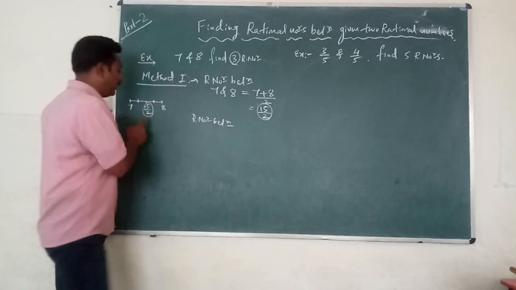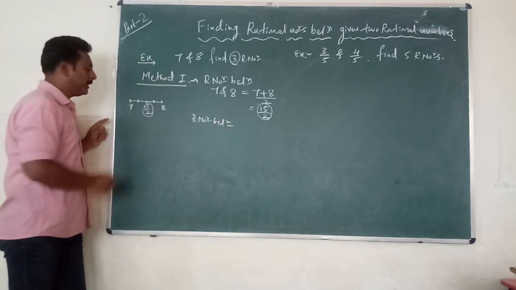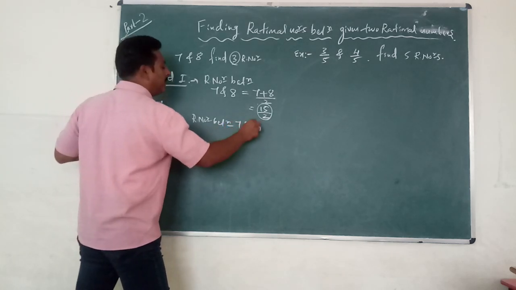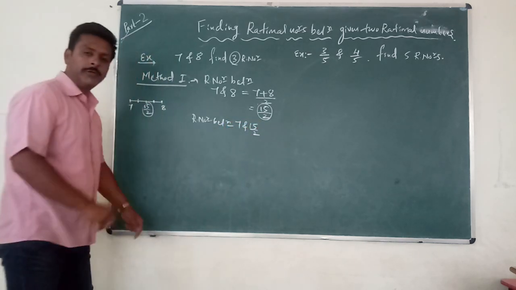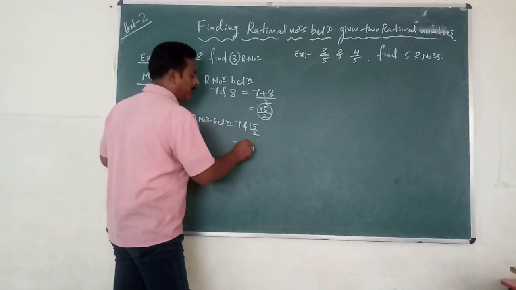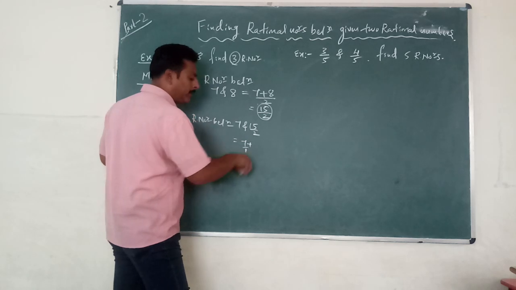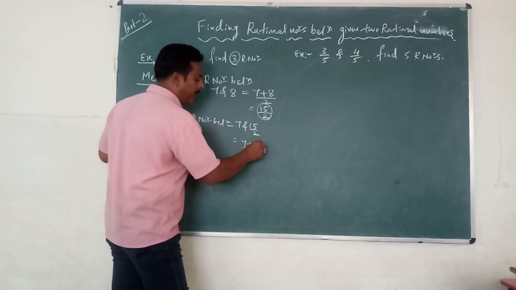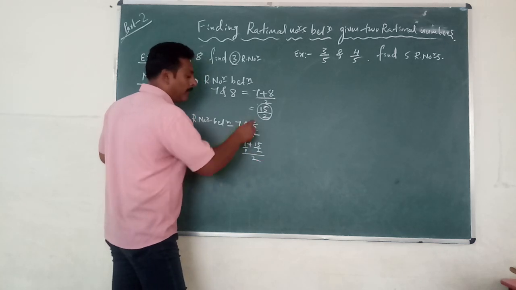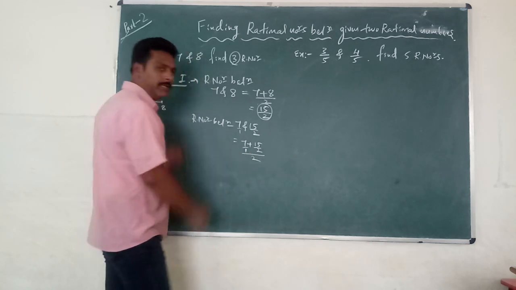between these two, I am going to write that one only. Rational number between 7 and 15 by 2 means what to do? Add both, divided by 2. So this is equal to 7 plus, denominator nothing so 1, 15 divided by 2, whole divided by 2. This 15 divided by 2 is here, 7 by 1 is here, whole divided by 2.